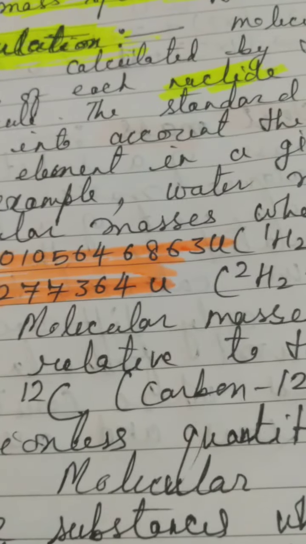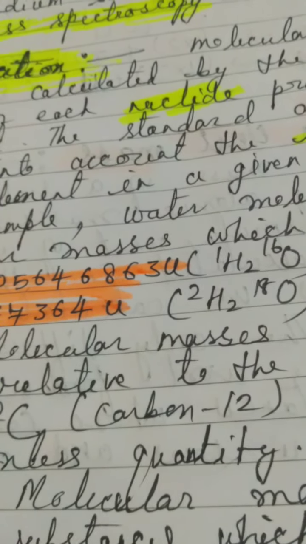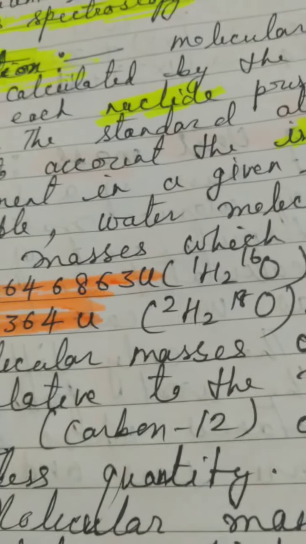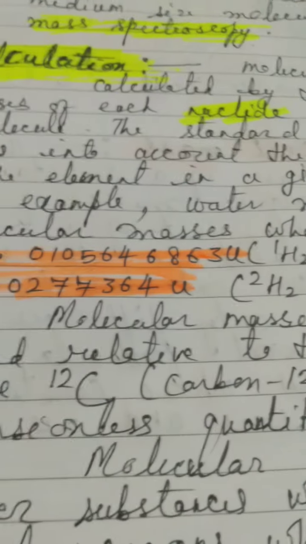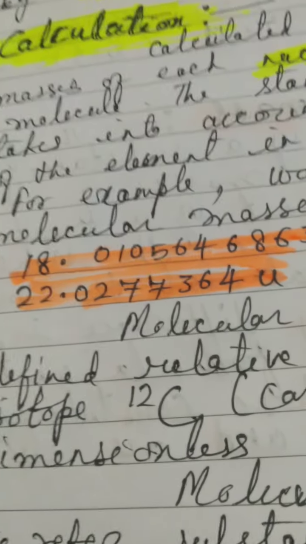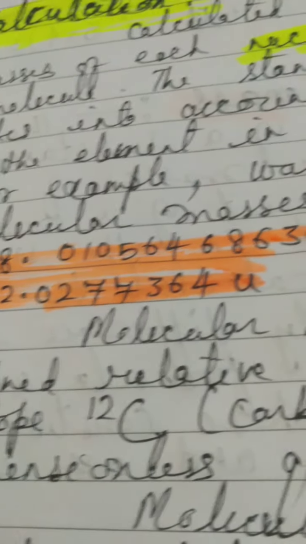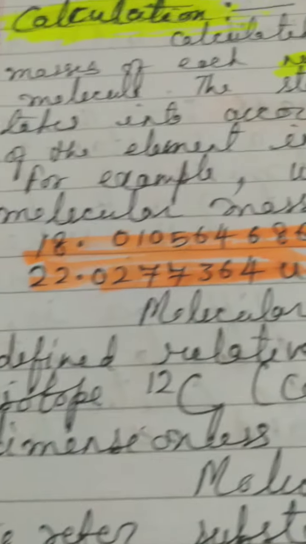So if we see, the 18 will be the unified mass. In unified mass it will come as 18, and 18 will be the molecular mass of water. But if I tell you the actual calculation, you will be surprised that this varies from 18 point something to a bigger number, 22 point something.